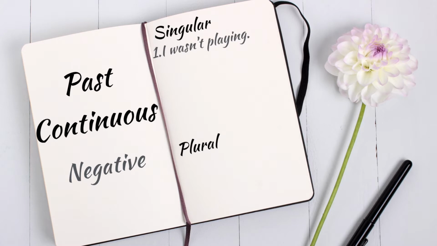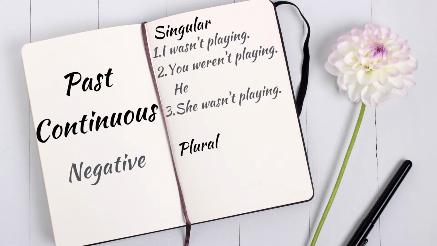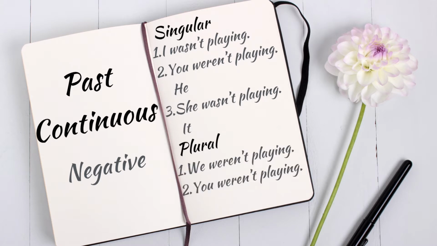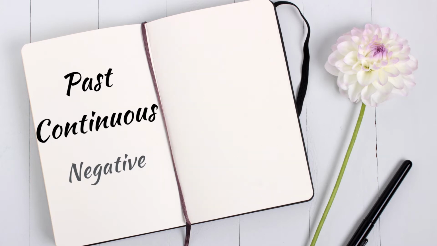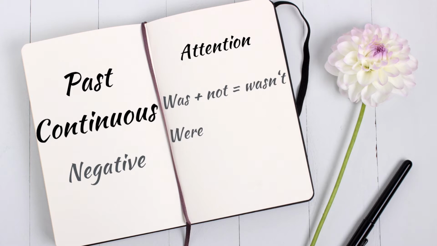I wasn't playing. You weren't playing. He wasn't playing. She wasn't playing. It wasn't playing. We weren't playing. You weren't playing. They weren't playing. Attention. Was plus not becomes wasn't. Were plus not becomes weren't.